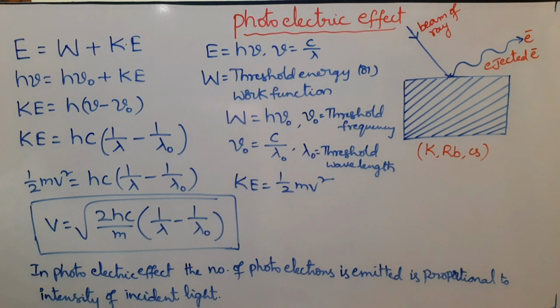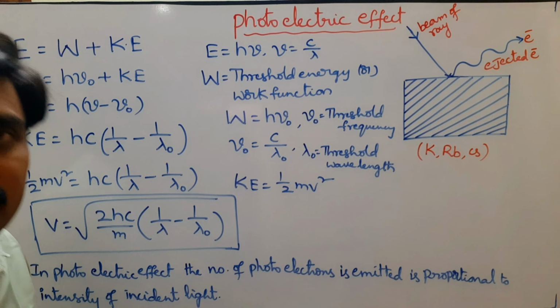Look at the next point. In photoelectric effect, the number of photoelectrons emitted is directly proportional to the intensity of incident light. See here, electrons are ejecting from the metal surface, so it is directly proportional to the intensity of the light. Intensity means power transferred per unit area.